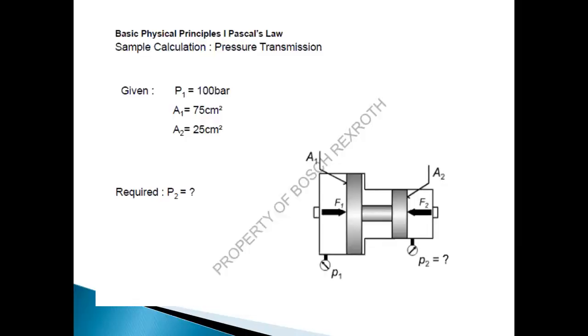Right? So before discussing the pneumatic system, we must discuss the fluid power system. There are two types of hydraulic system. One is the fluid transport system, the other is the fluid power system.